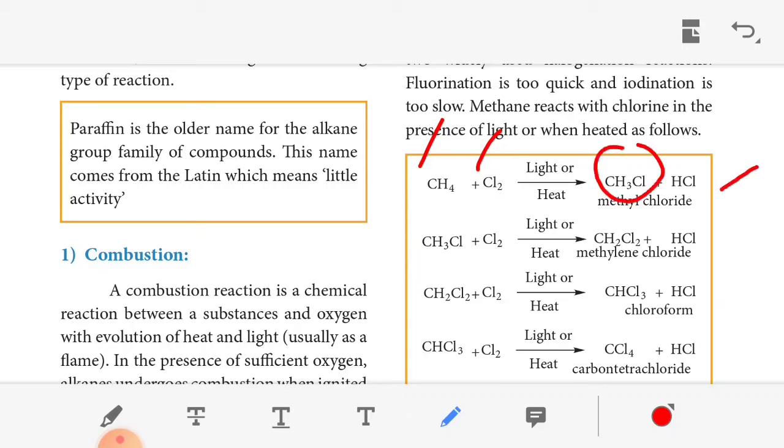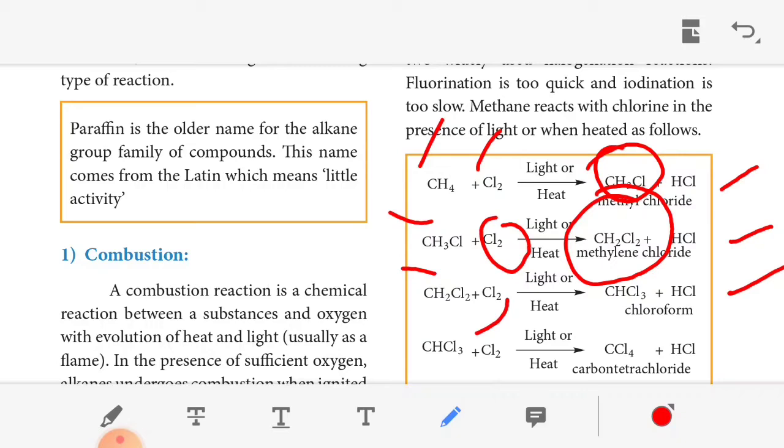Then this methyl chloride again reacts with chlorine molecules. We get a compound with CH2 and two chlorines. One hydrogen and one chlorine are removed as HCl, so CH2Cl2 remains. Then the methylene chloride reacts again with chlorine, and one hydrogen and one chlorine are removed as HCl.